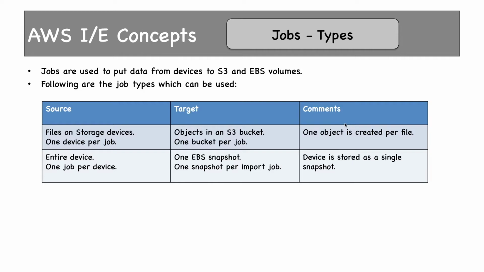That means one job per device either way. And whatever data you have in one device can be imported to only one bucket. You cannot use multiple buckets. If you are doing it in EBS, the entire device would be imported as one EBS snapshot. If you have multiple devices, you'll have to import them into multiple EBS snapshots. For EBS also, you have only one job per device and one snapshot per import job.